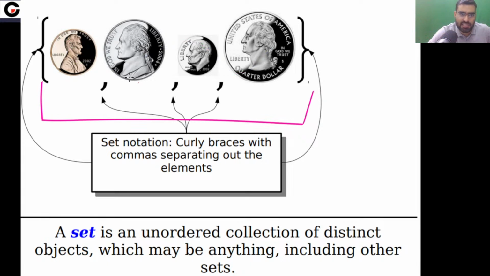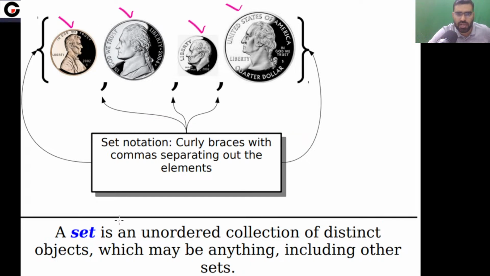The cardinality of a finite set is the number of elements in that set. So you can see these are the elements: element, element, element, element. There are a total of 4 elements in this set. They are separated by comma and we put them in the curly braces. This is the set notation.